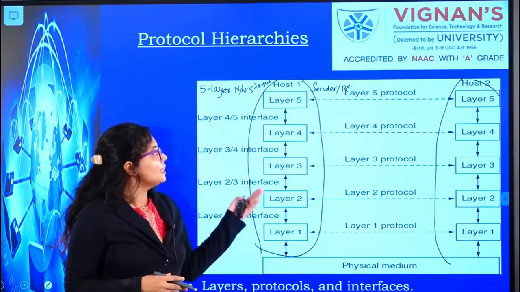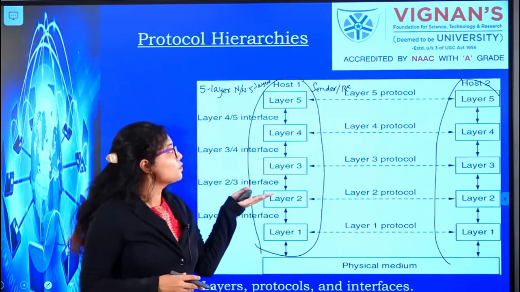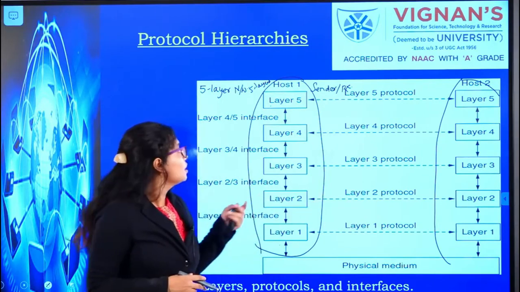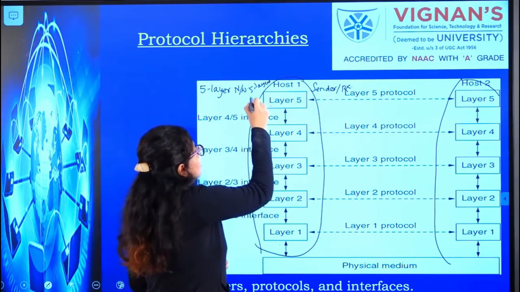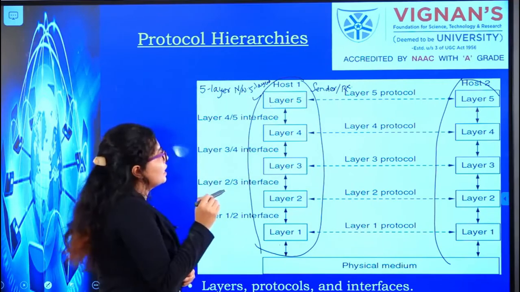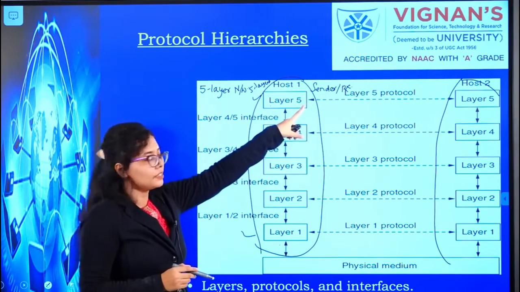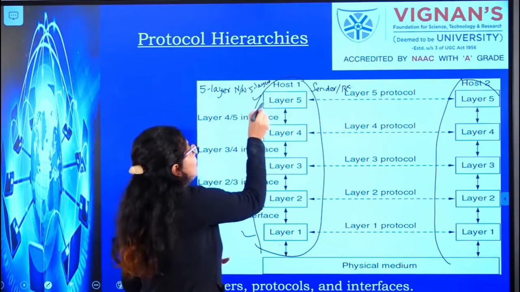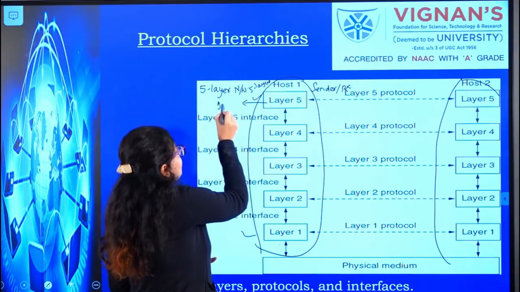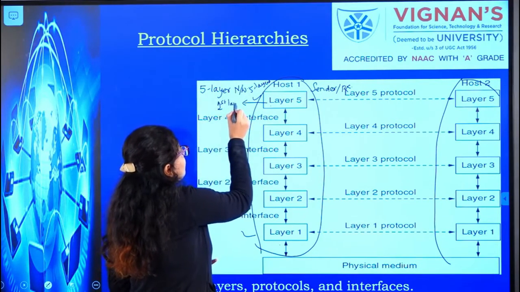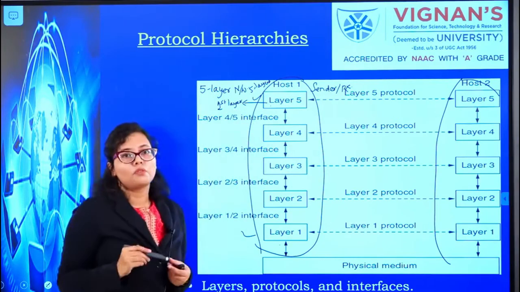Depending upon which host is the sender or the receiver, either this will be your first layer or this will be your first layer. Suppose this host 1 is the sender, then the upper layer is defined as the first layer. Why?